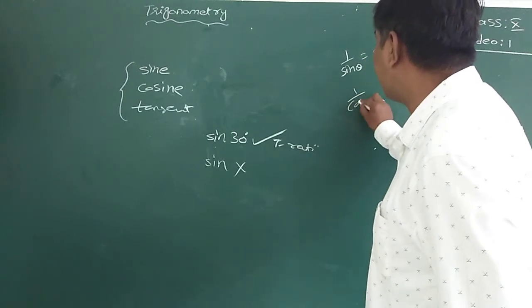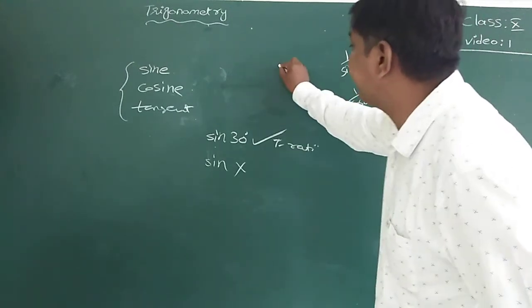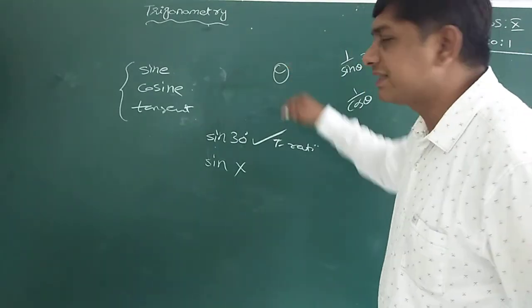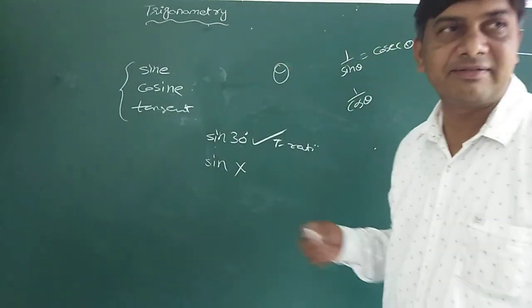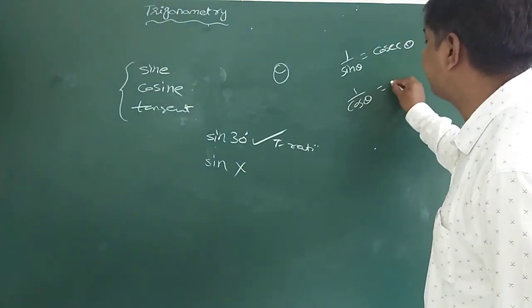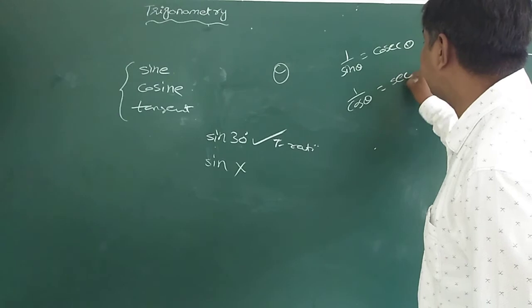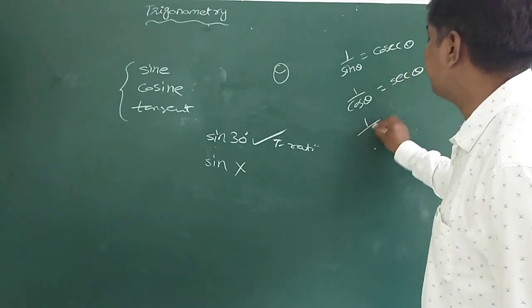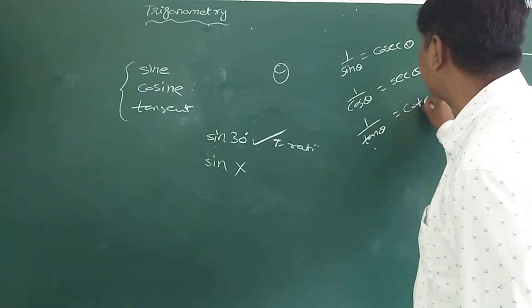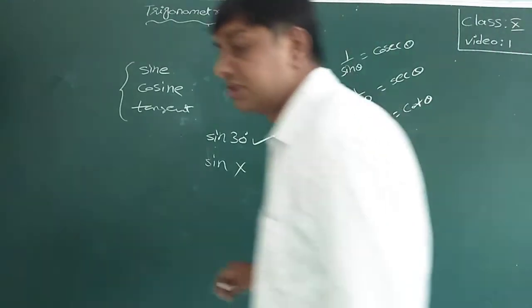1 by cos theta. This is theta. Generally, in trigonometry, an angle is written as theta. The reciprocal of cos theta is secant theta, and 1 by tan theta, the reciprocal of tan, is cotangent, cot theta.